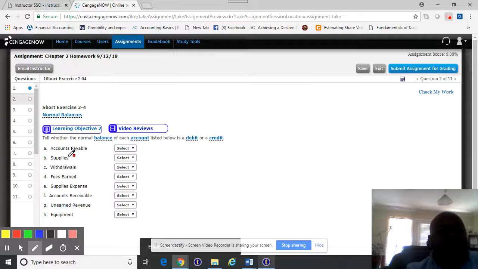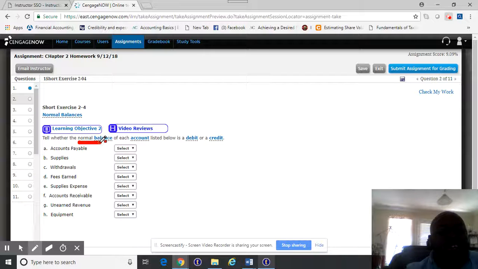What do we mean when we say normal balance? I'm going to use black. Normal balance, that's what happens to an account as it increases. So there are two things.